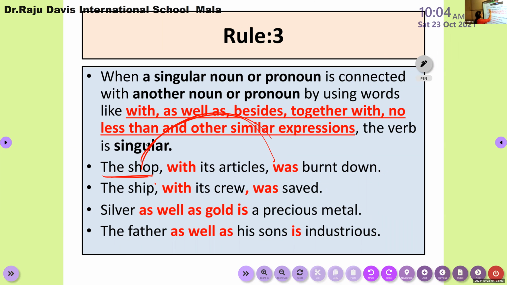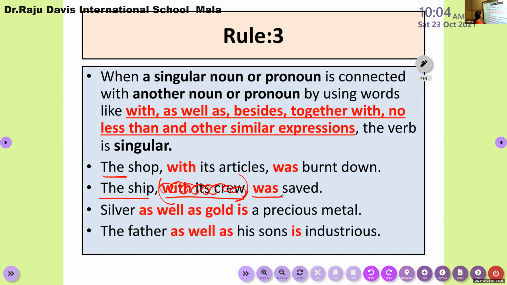Now, look at the second sentence, exactly the same. The ship with its crew. Ship is the subject, and "with its crew" is written within brackets. So this is an extension to the subject. This is not necessary, so let us not consider the extension. We need to think only about the ship. The ship is singular, so I can use a singular verb.